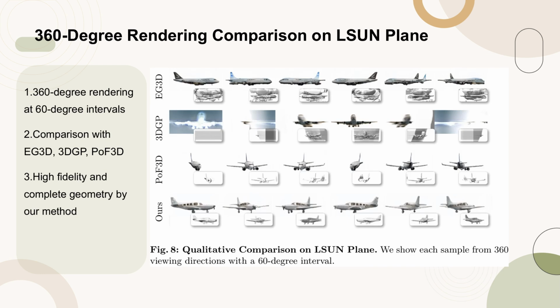Figure 8 presents a qualitative comparison of 360-degree rendering on the LSUN plane dataset. Each sample is shown from 360 viewing directions at 60-degree intervals. The figure contrasts our method with EG3D, 3DGP, and POF3D. While these baseline methods perform well in specific views, they fail to maintain consistency across all 360 degrees due to incomplete or inaccurate geometry. In contrast, our method achieves high fidelity and complete geometry across all viewing angles, demonstrating superior performance in rendering and geometry reconstruction.